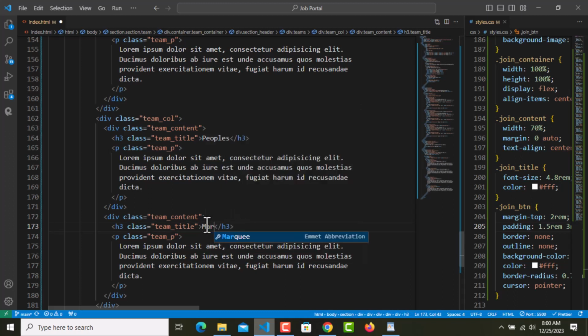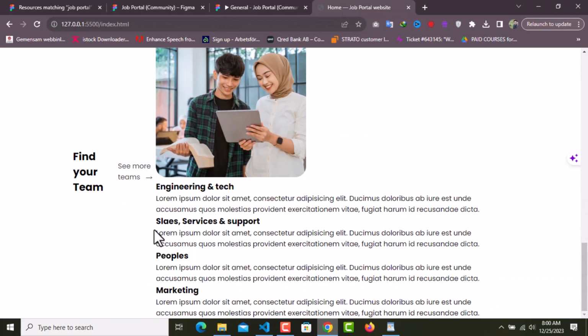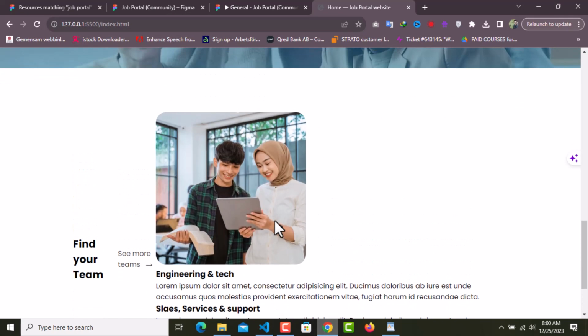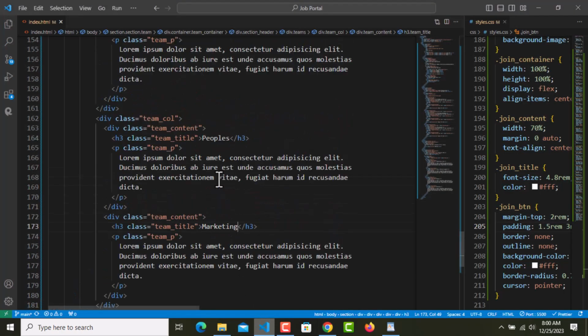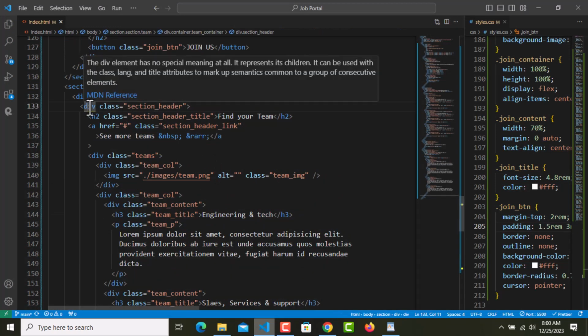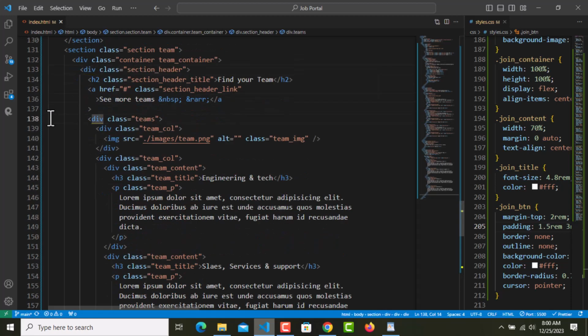So I think that's all for the HTML, and let's see. Yeah, we have all these things, but we did something wrong. Let me see this section header. Okay, so we have pasted these things inside the section header, which is not supposed to be.